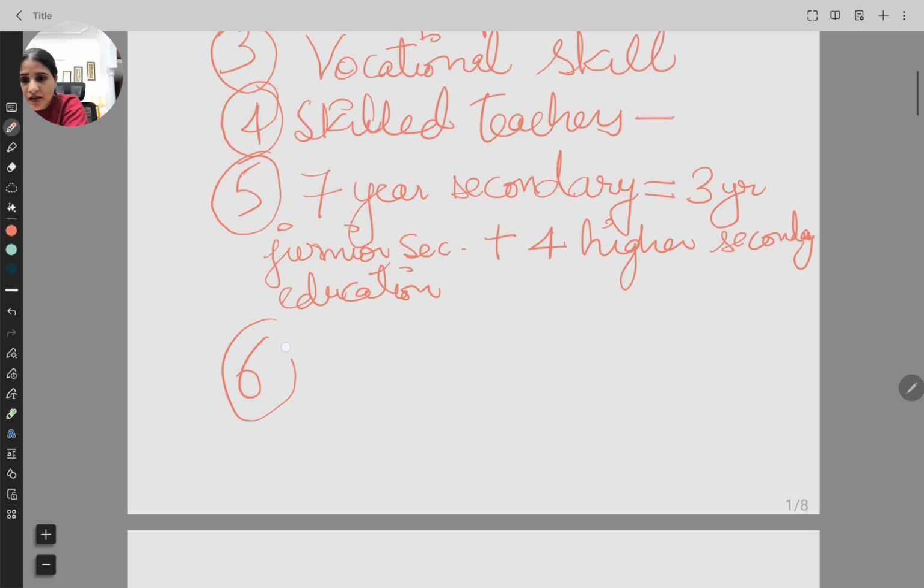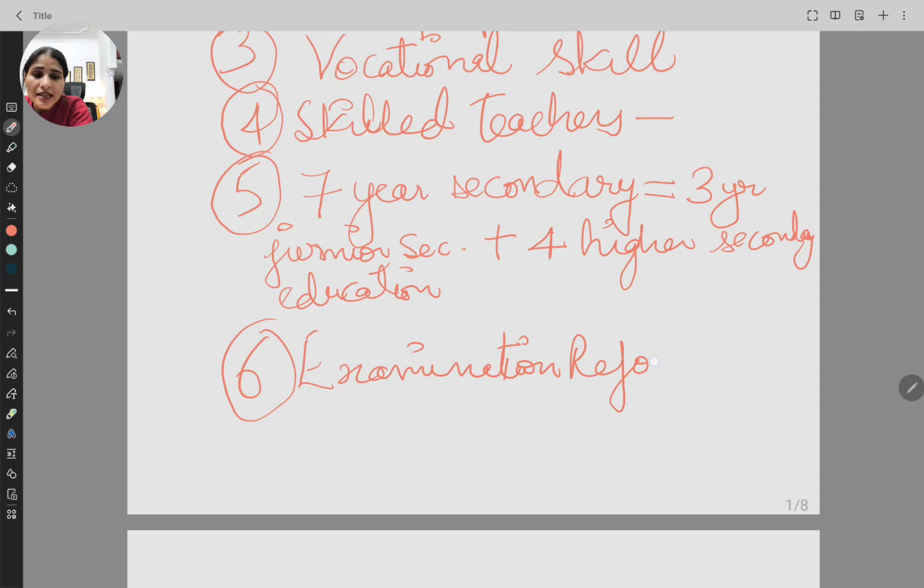Another very important recommendation was the examination reforms this commission gave. As per this commission, there should not be only the concept of a final examination, because before this commission there used to be one final examination that decided the fate of the students.